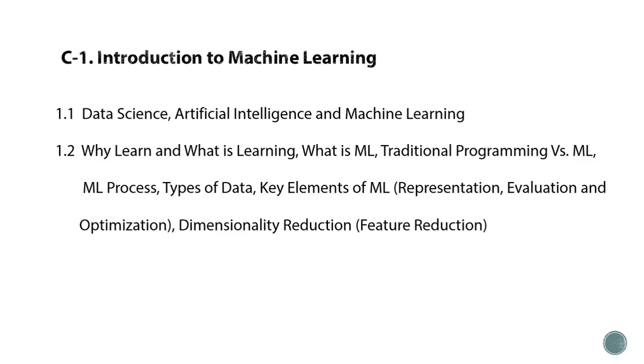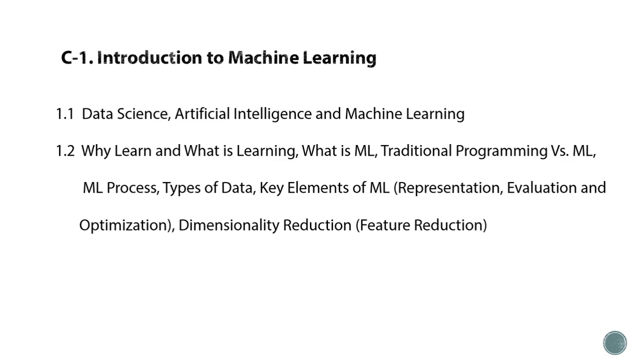Next is artificial intelligence. It is a simulation of human intelligence. Here, machines are programmed to think like humans and copy their actions. So, a mimicking process is here. Machine learning is an application or type of artificial intelligence, and it provides the ability to systems to automatically learn and improve from experience without being explicitly programmed.